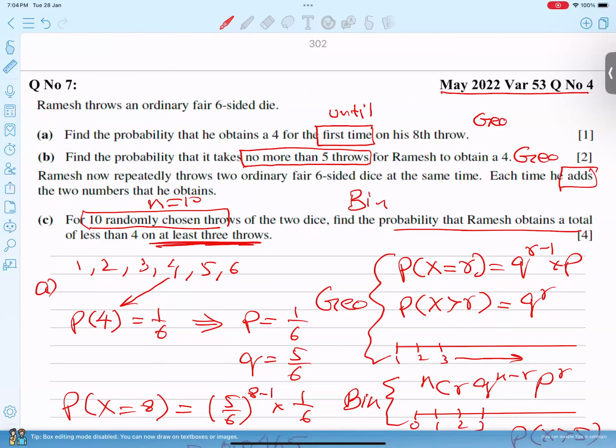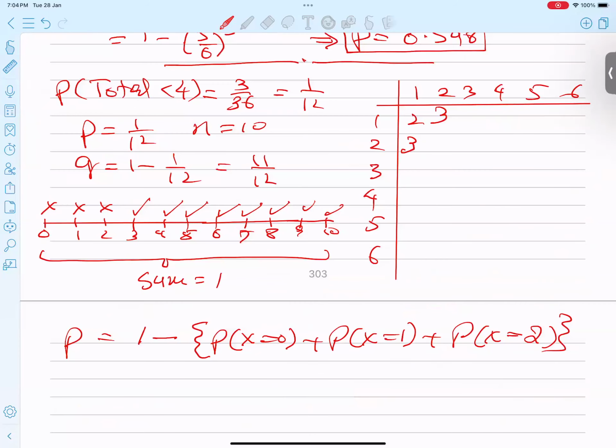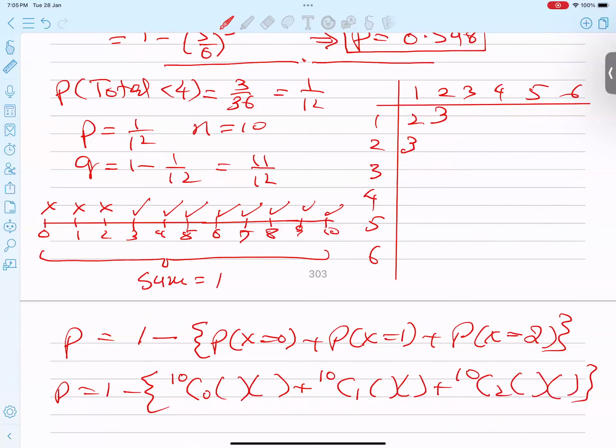So now let's start. We can do it this way: 10C0 in brackets, 10C1 in brackets, 10C2 in brackets. What comes on the top? 10 minus 0 and 0, 10 minus 1 and 1, 10 minus 2 and 2.